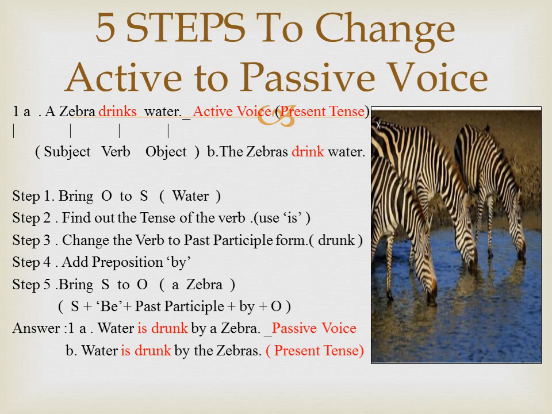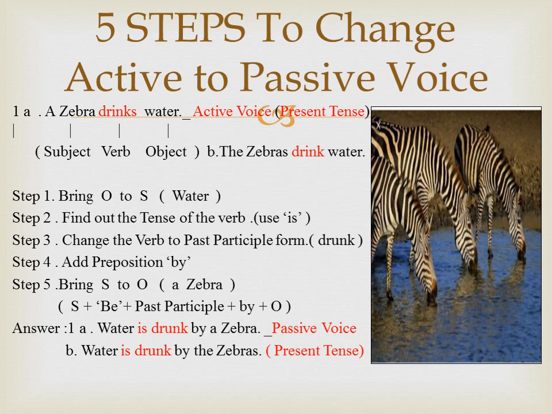Now we are going to learn how to change an assertive sentence from active voice to passive voice. I have given two examples here. A zebra drinks water. The second one is the zebras drink water. First identify subject, verb and object. Step 1. Bring the object to the subject position. That is, the object of the transitive verb becomes the subject of the passive voice. The tense of the verb is present tense and the subject is singular. So we use a be verb, is.